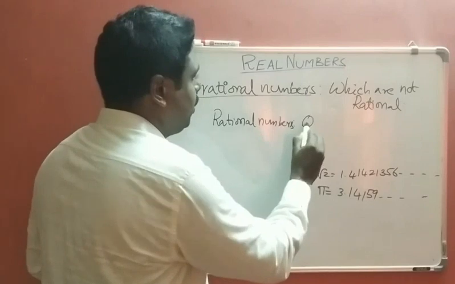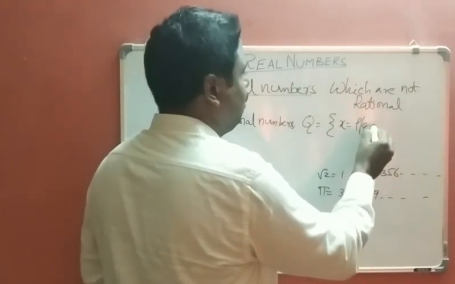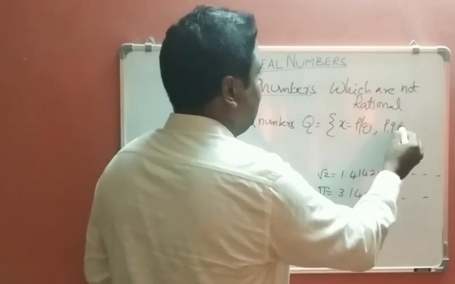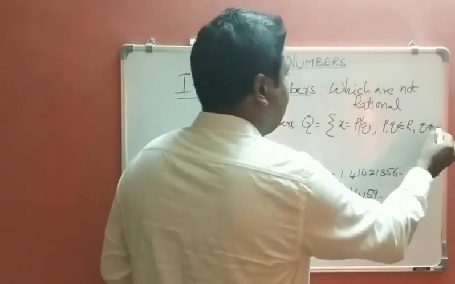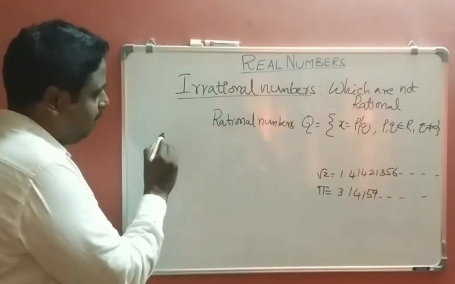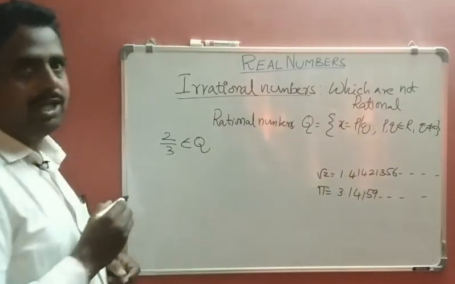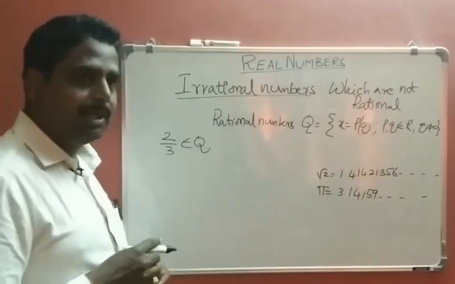Q. So Q is equal to the set of x such that x is equal to p by q, where p, q belong to capital R, q not equal to 0. So an example of a rational number is 2 by 3, which belongs to the rational numbers.